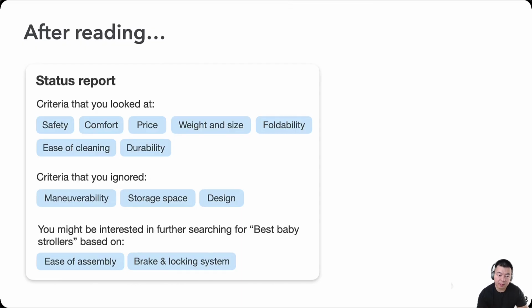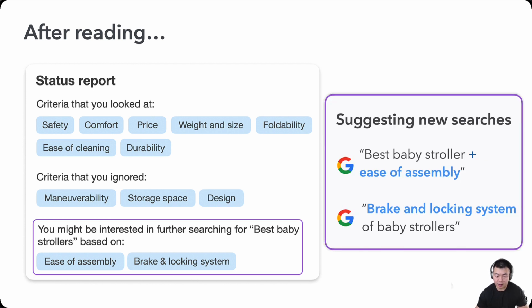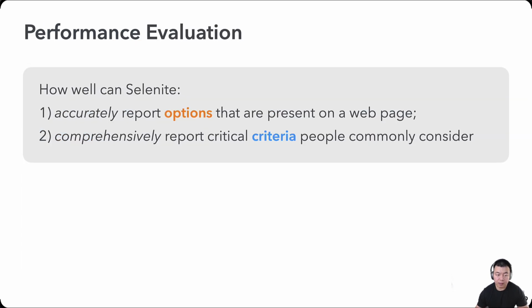And finally, at the end of the page, we provide a summary of what criteria people have read about and what is not yet being covered for guiding users, future searches that would hopefully become more targeted. So that was a quick walkthrough of features.